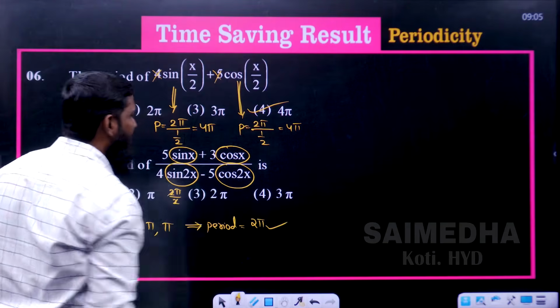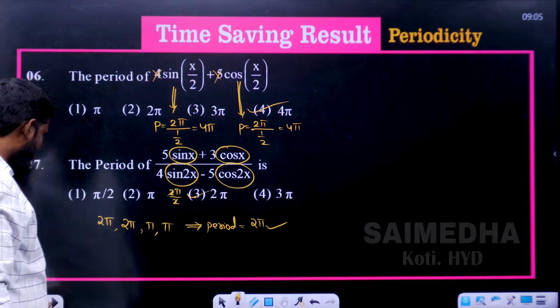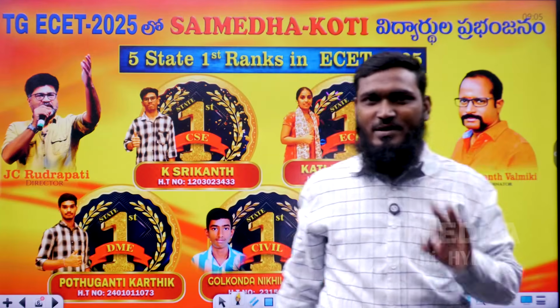What is the answer we are getting? 2 pi. 2 pi means which option? Third option is correct. Okay. So these were the questions related to what? Periodicity. One of the most important questions.